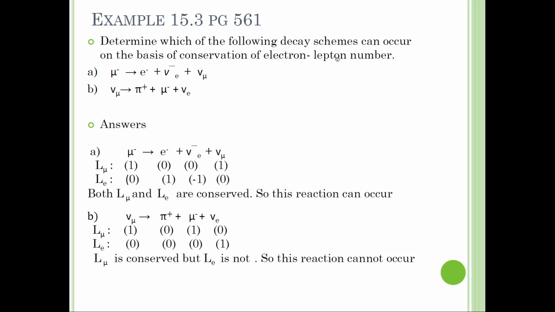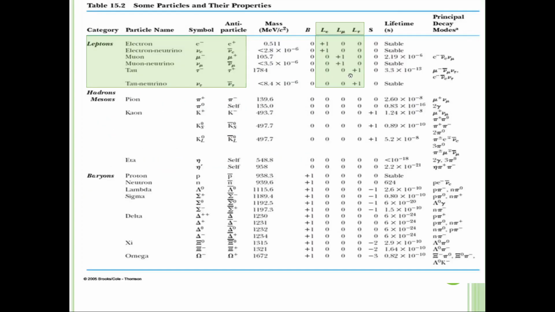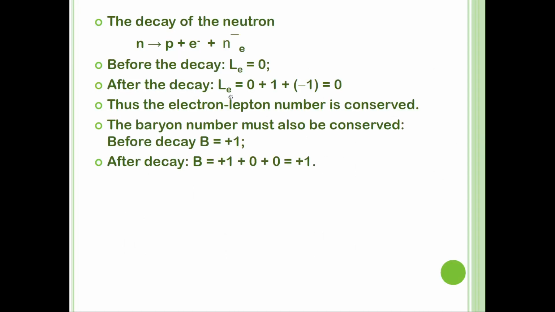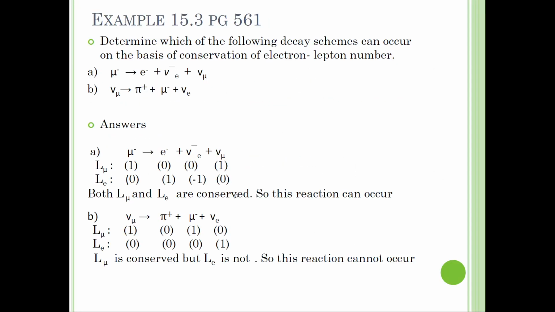For electron lepton number, you just follow this one, electron lepton. This one is mu lepton, this one is tau lepton. But the example here, I show you the mu and electron lepton. Now let's see the first question.